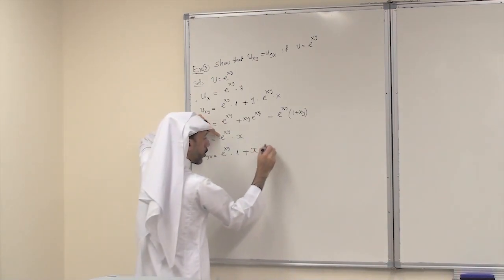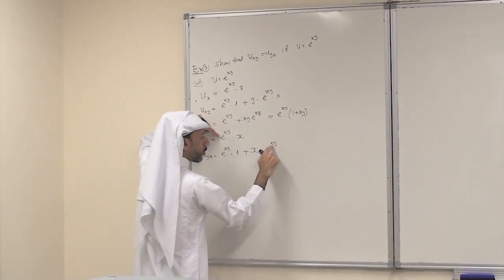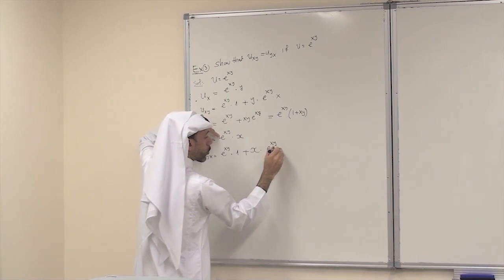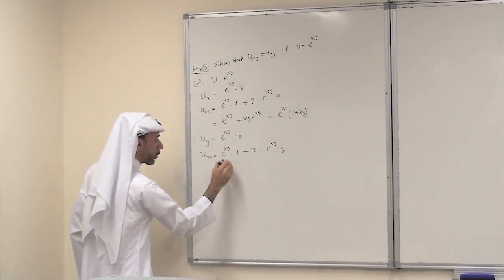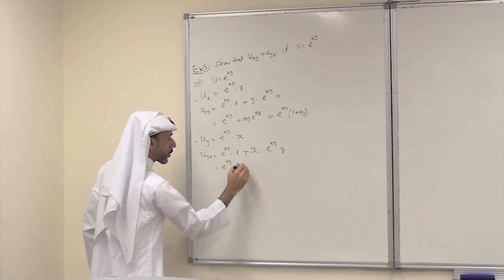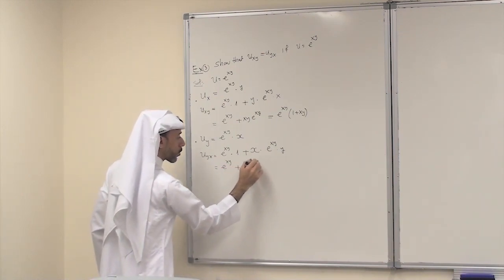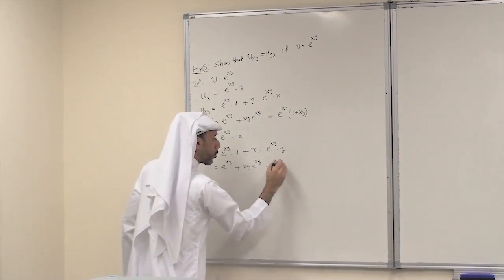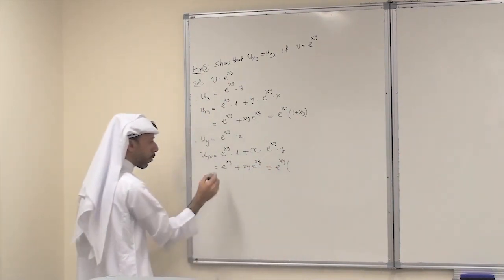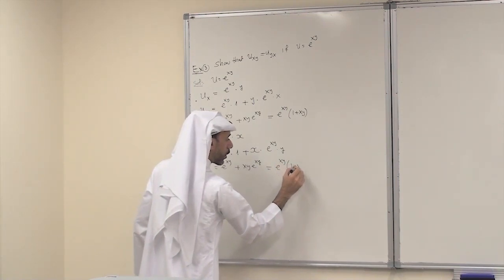So this is e power xy. Derivative of xy with respect to x is just y. Simplify, this is e power xy plus xy e power xy. If we simplify further, taking e power xy as a common factor, we get 1 plus xy.